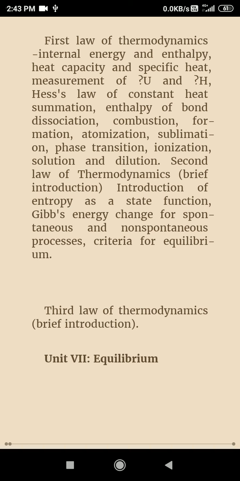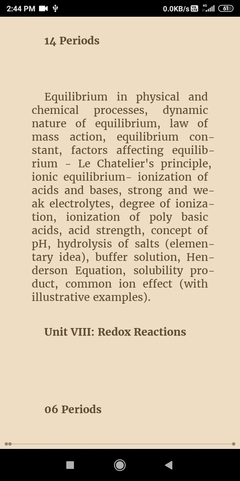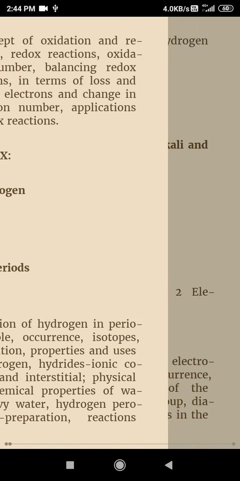Now chapter 7, that is Chemical Equilibrium and Ionic Equilibrium, that we have to study. And next is chapter 8, Redox Reactions. A total of 6 periods are required. And chapter 9, Hydrogen. A total of 8 periods are required: position of hydrogen in the periodic table, isotopes, preparation, properties and uses of hydrogen, hydrides, ionic hydrides, covalent hydrides, interstitial hydrides, and their physical and chemical properties.